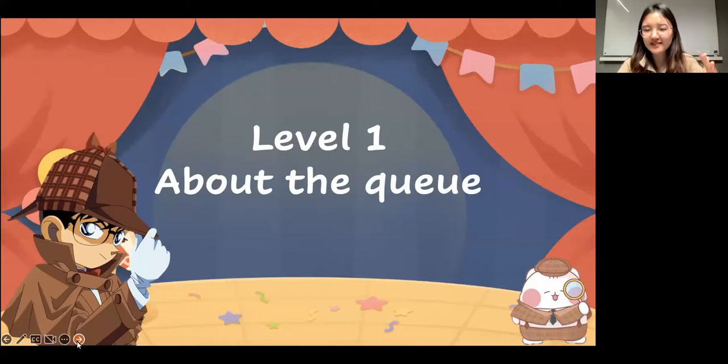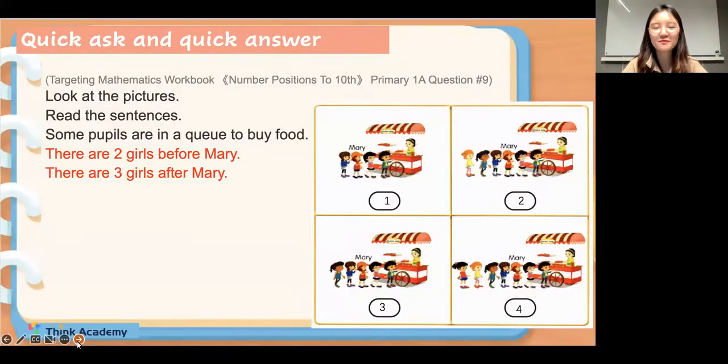Have you ever been in a queue in your life? If you have been in a queue, then you can type 1 in the chat box. I think yes, right? We need to buy something, and then maybe we need to be in the queue. Yes, okay, very well done. So now let's do a quick ask and quick answer. It's not hard, okay? So get prepared, everyone.